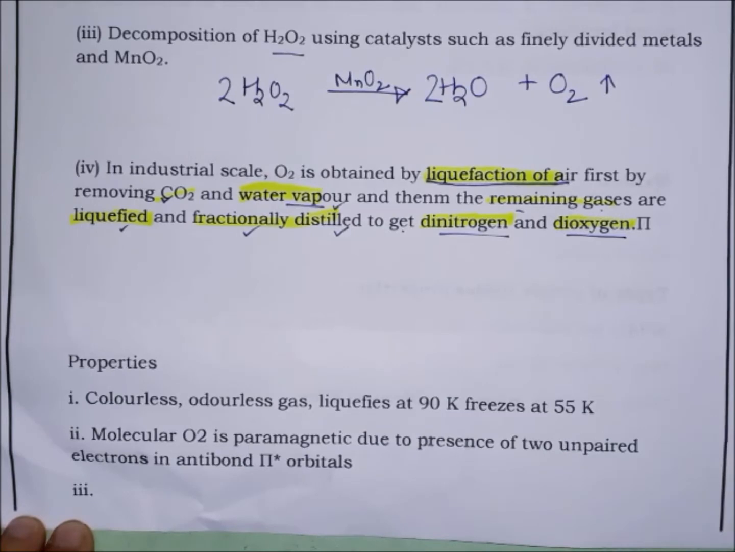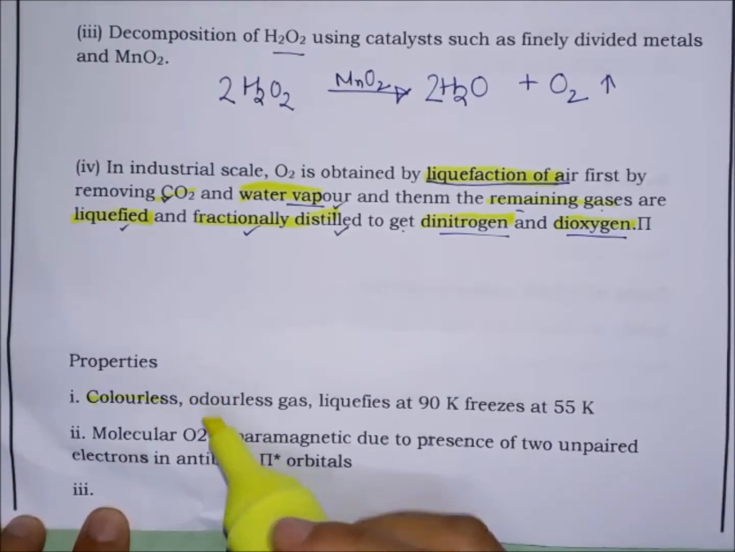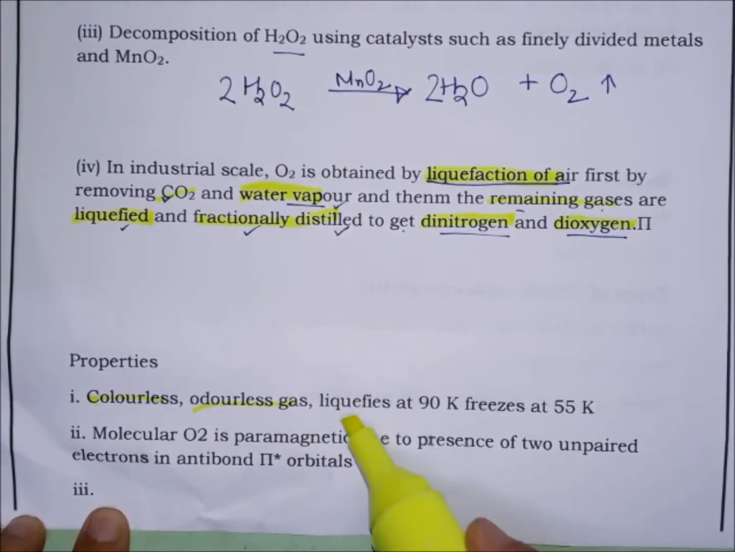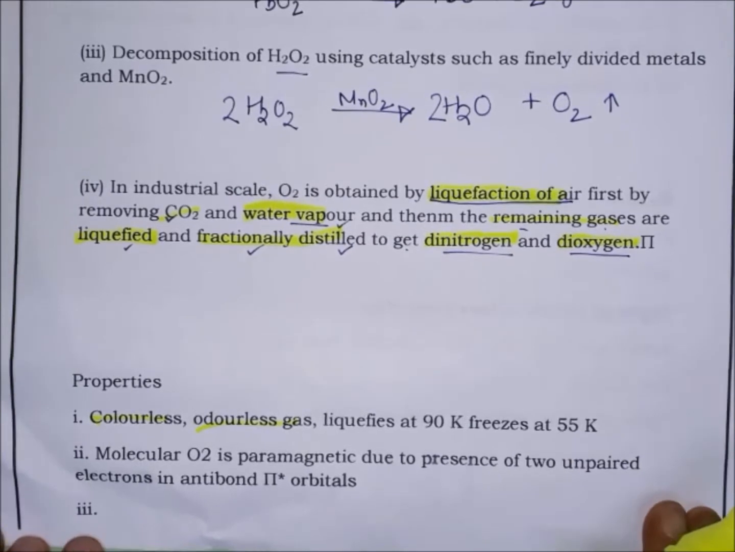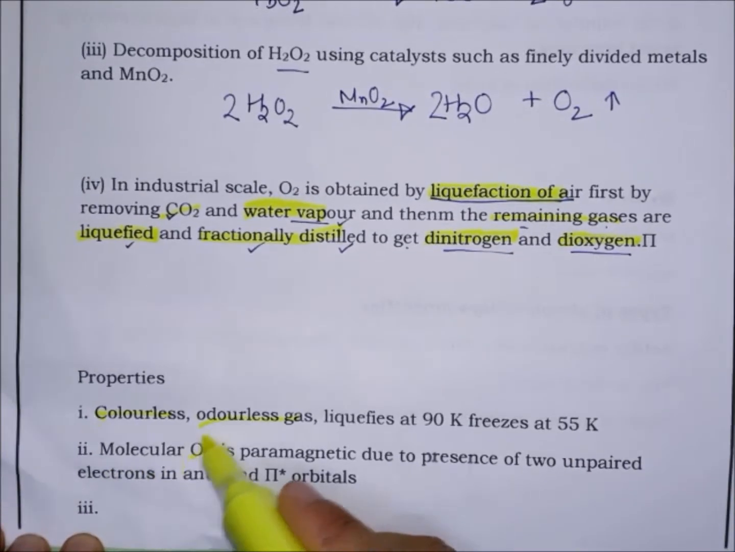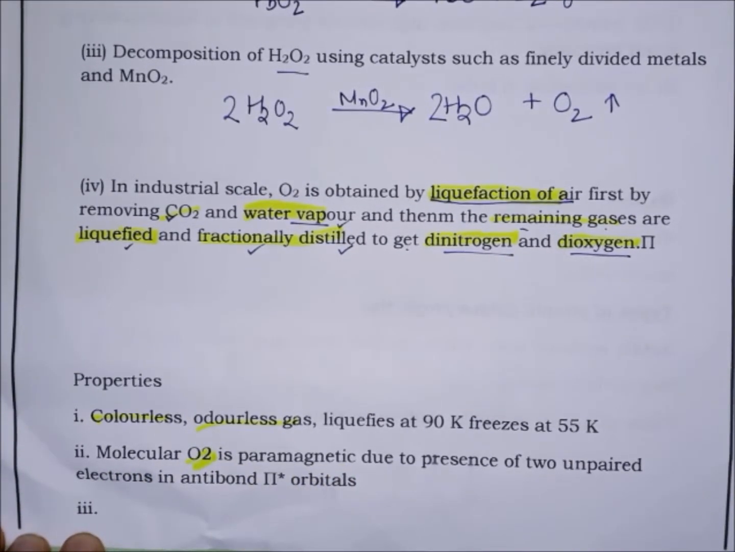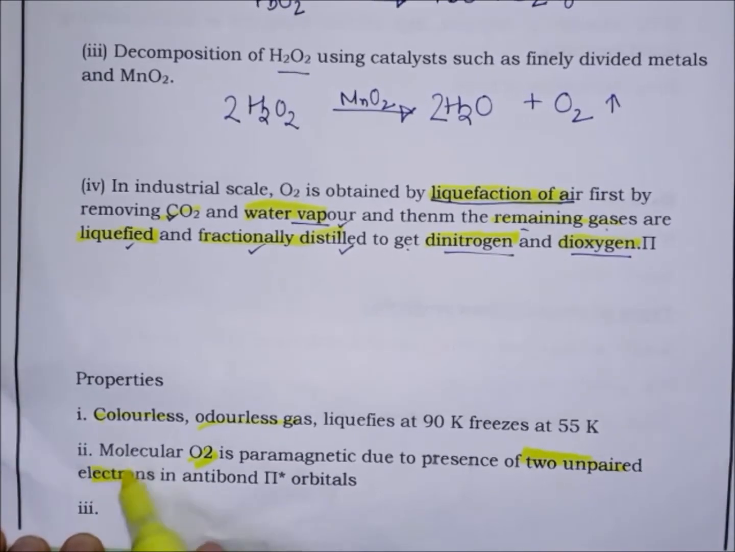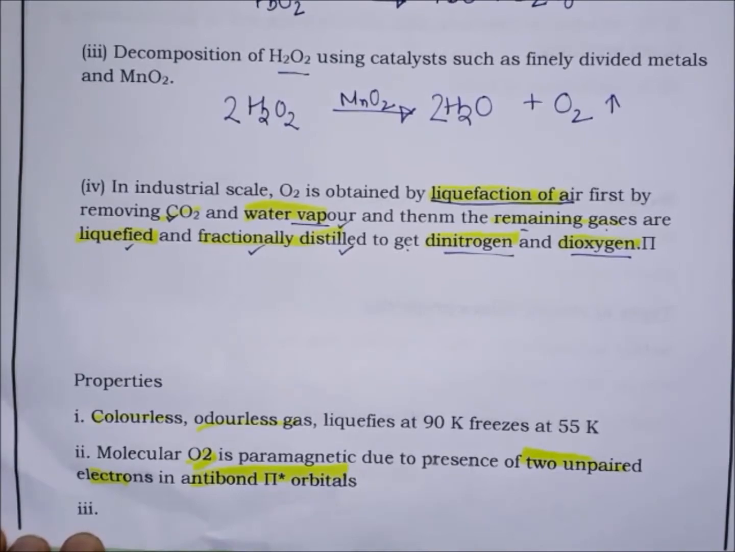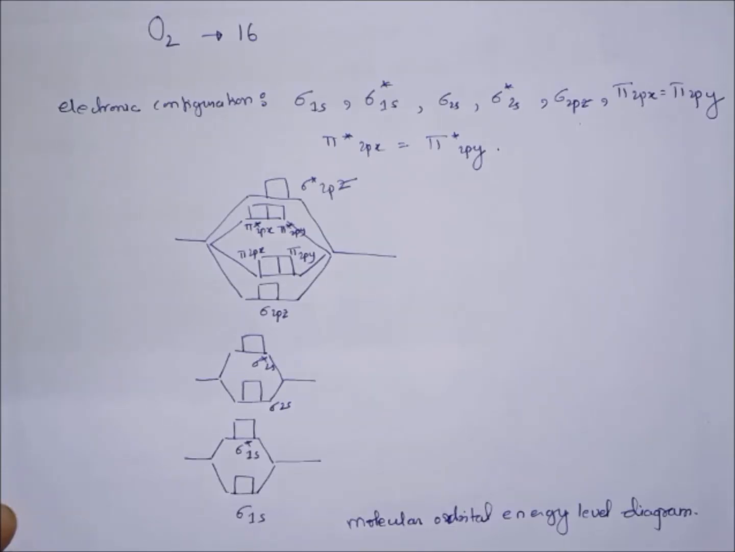Now next, properties. Dioxygen is colorless, odorless, and it liquefies at 90 Kelvin and freezes at 55 Kelvin. Then molecular oxygen is paramagnetic in nature. Why? Because of the presence of two unpaired electrons in antibonding pi star orbitals. The paramagnetic nature of dioxygen can be explained by the molecular orbital energy level diagram.